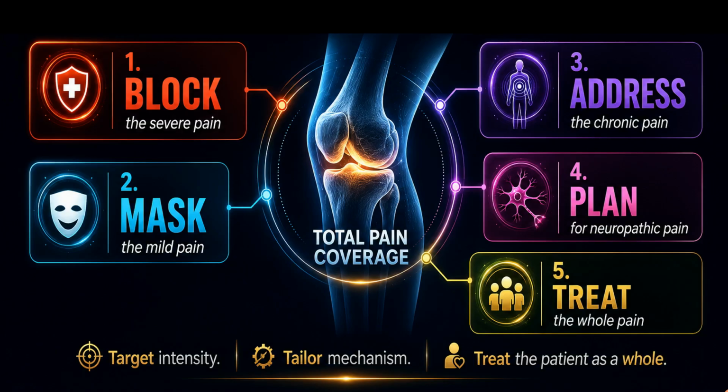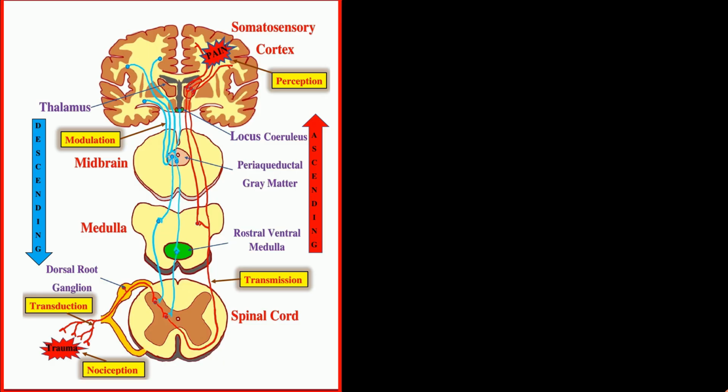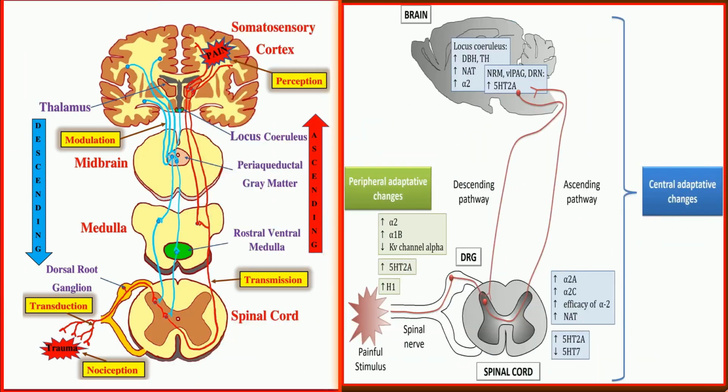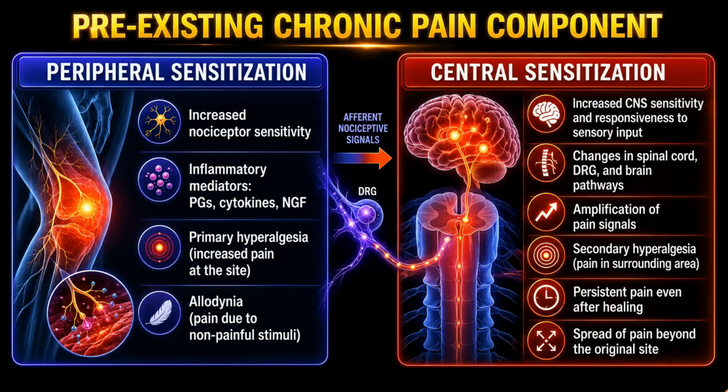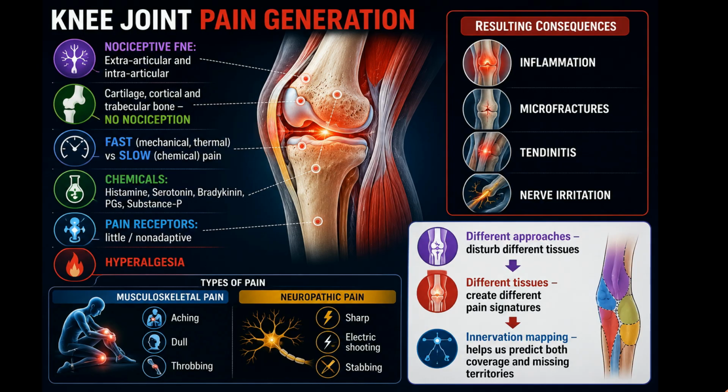Pain begins at the periphery but is processed centrally through nociception, spinal transmission, central perception, and descending modulation. That is why chronic pain, sensitization, psychology, deformity, opioid use, and expectation can amplify post-operative pain beyond the surgical injury. Therefore, knee surgery pain is multifactorial.